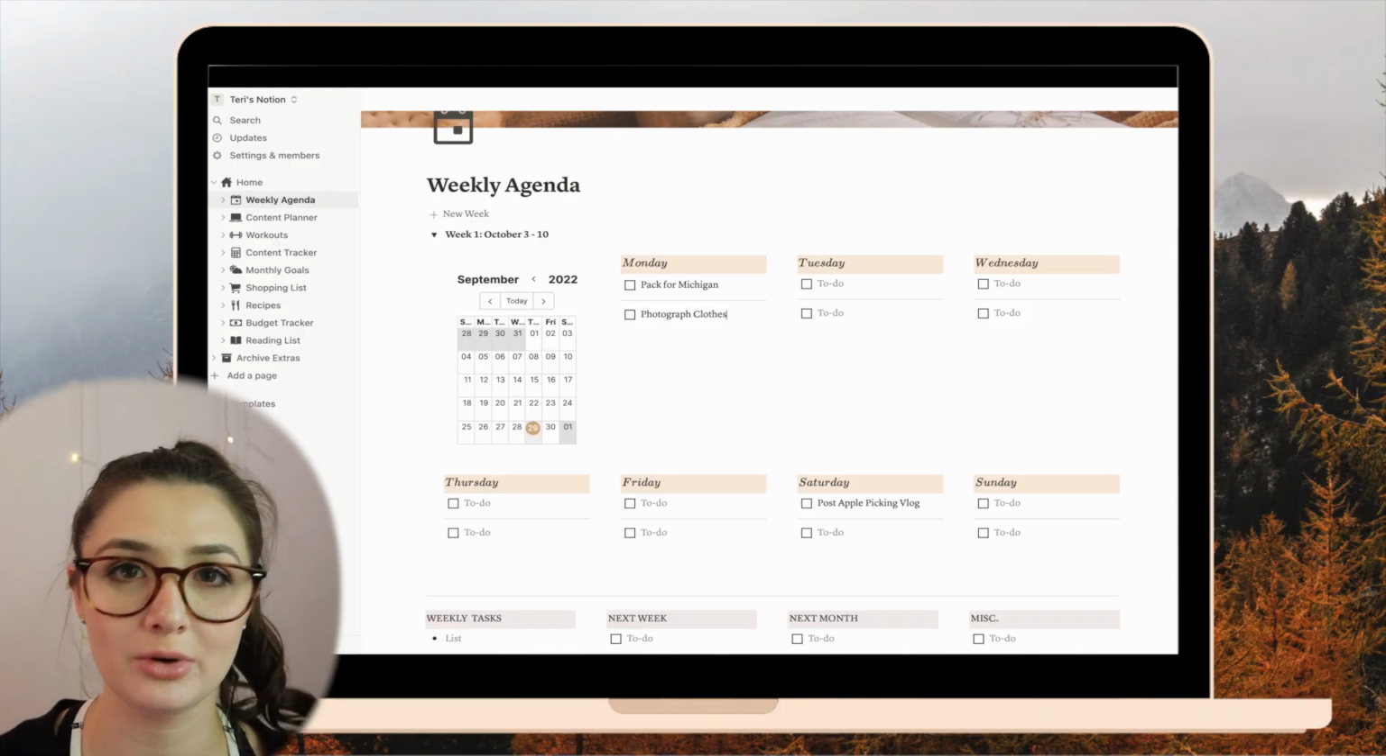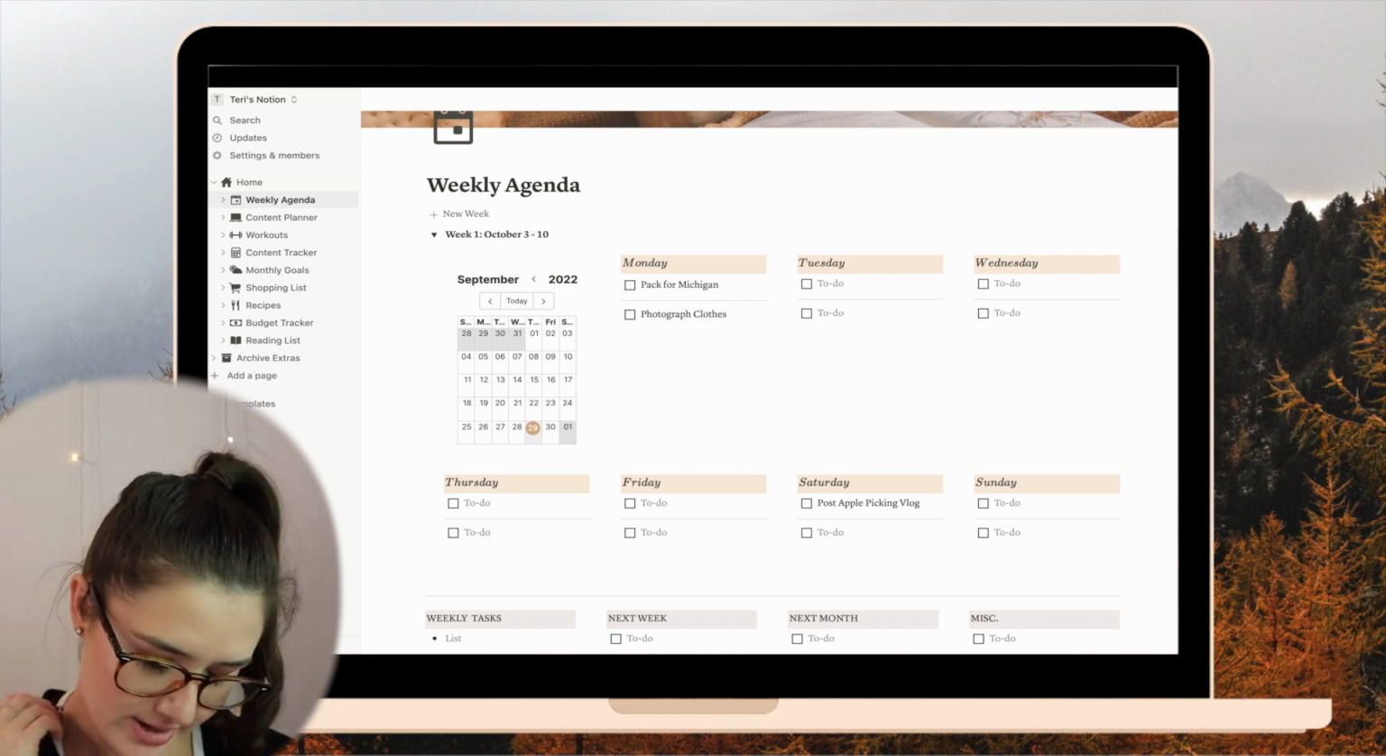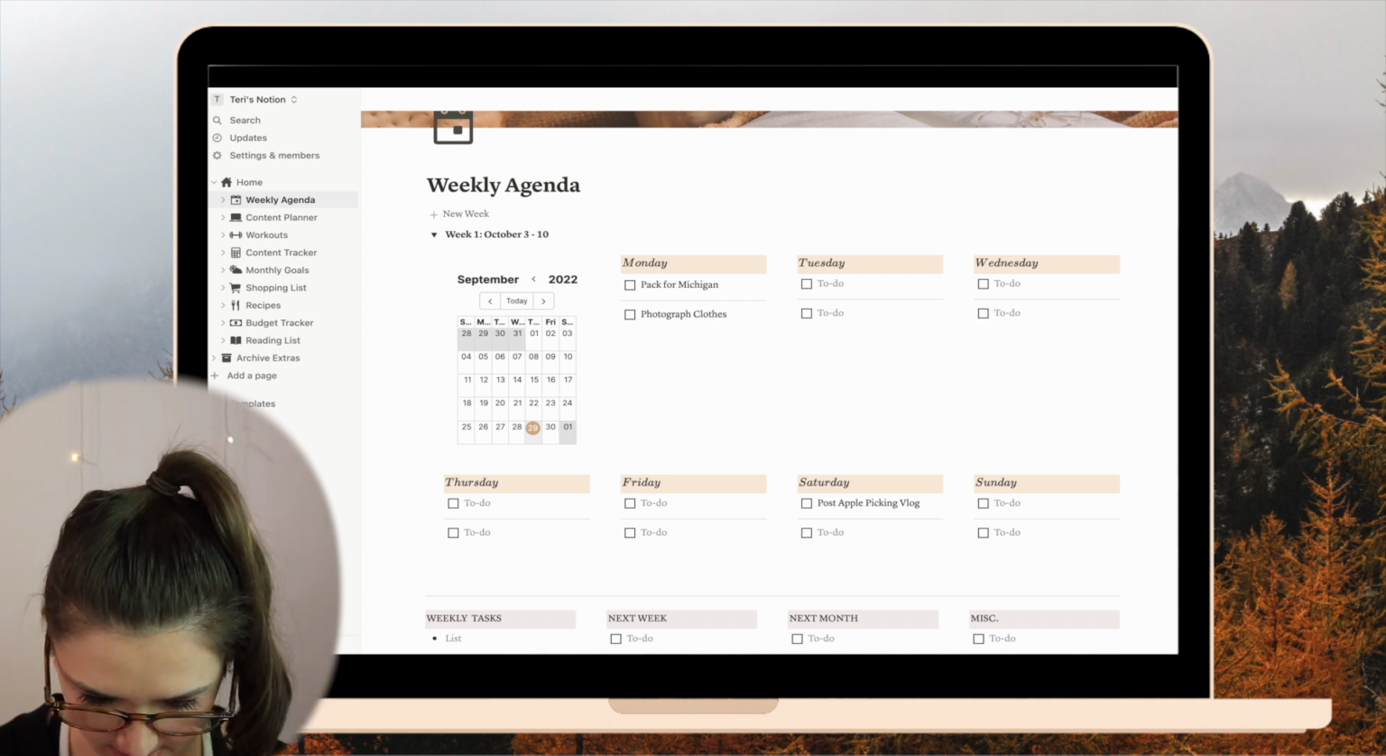photograph clothes. So I did a closet clean out a couple months ago, and I ended up sorting everything into keep, donate, and sell. And so I donated everything that I wanted to donate already. I just have a bunch of stuff that I'm interested in selling, which I have not done yet. I think because I've never done it before, I'm nervous about it. So I'm going to photograph all those clothes and get that started. So that will be on Monday's list of things to do.